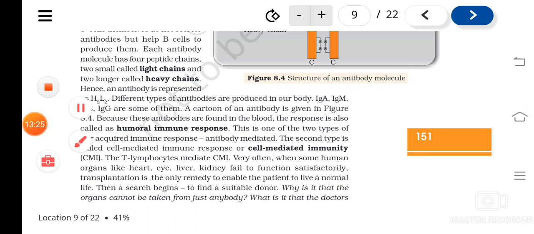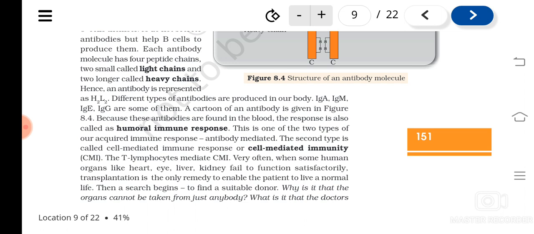Humoral immune response. Understood? This is one of the two types of acquired immune response. One is antibody mediated, the humoral immune response. The second type is known as the cell mediated immune response, or CMI.